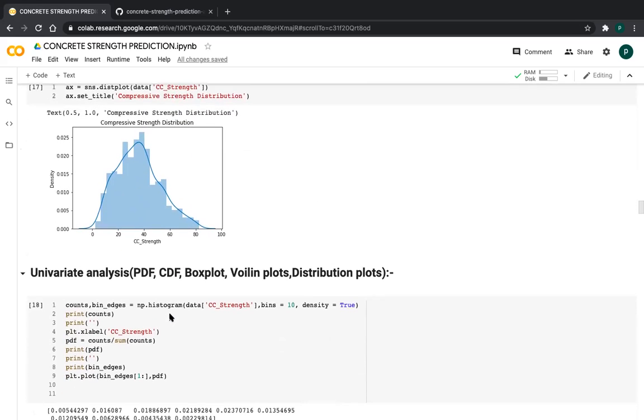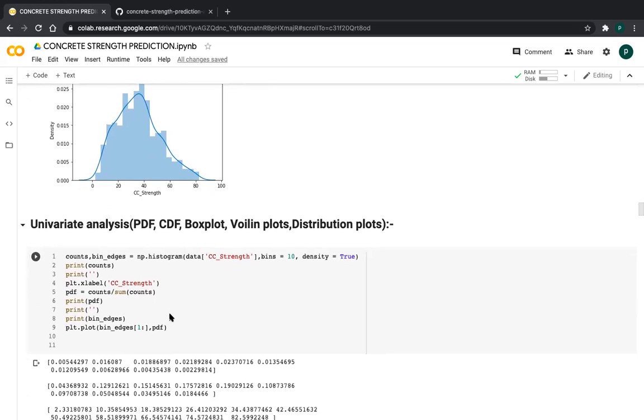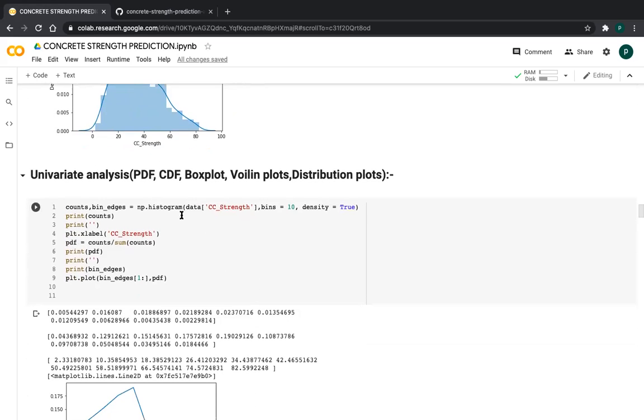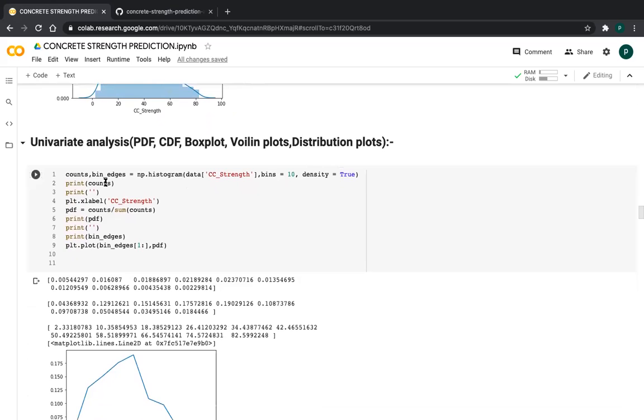Now I am coming to univariate analysis for our understanding purpose. If you want to do univariate analysis, we have probability density functions, cumulative density functions, box plots, violin plots, distribution plots. But I don't use some other methods. I am using only this method, friends. So PDF. First, you need to know bin edges and counts, because for calculation of PDF and CDF, the cumulative density function, we need to know the counts, friends.